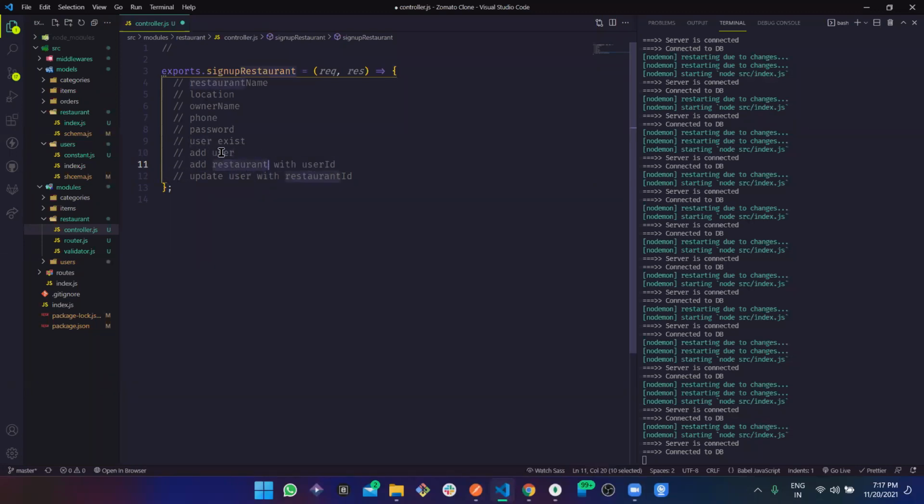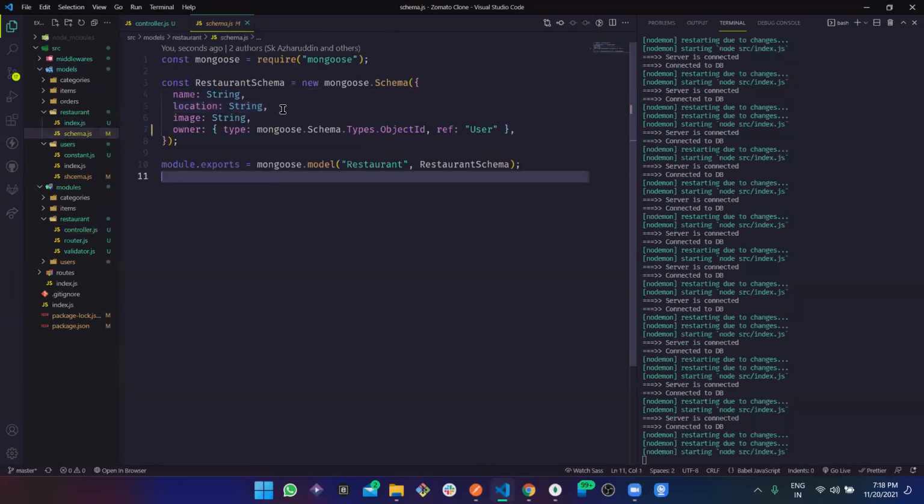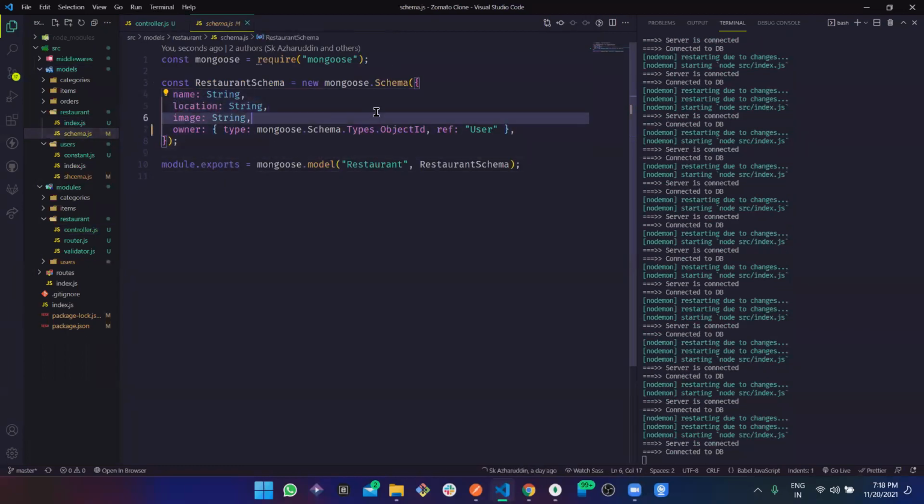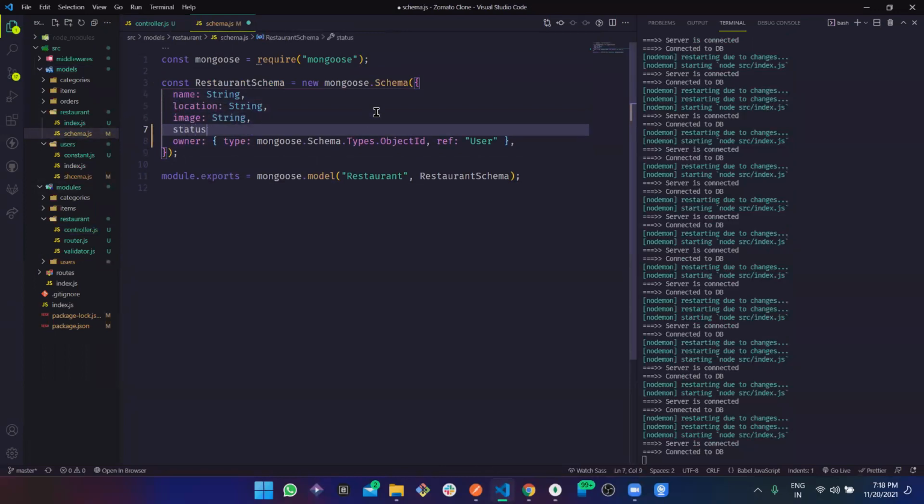Now your restaurant is linked with this user, but this user is not linked with the restaurant, because we just generated the restaurant, right? It is not linked. So that user needs to be updated with the restaurant ID again. And now we have successfully registered, and this restaurant would go to the admin page, like the Zomato page, and they will see whether it needs to be activated or not. So for that activating or not, we are going to use a status here, which is going to be of type